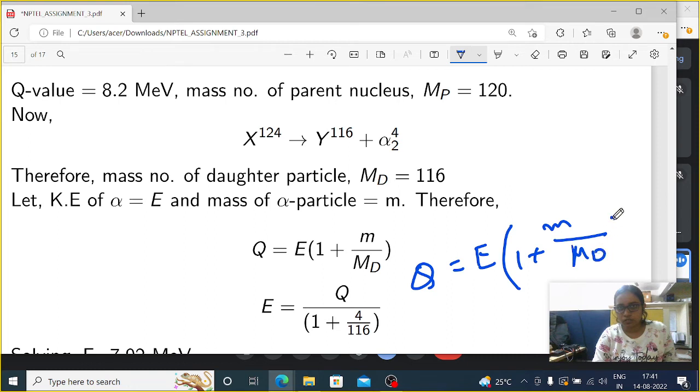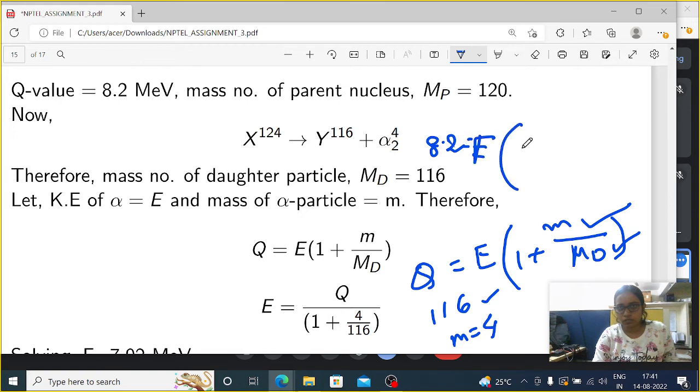What is m and what is md? m is the mass number of the alpha particle and md is the mass number of the daughter particle. So the daughter has mass number 116 and m is obviously 4. We already know Q is 8.2, equals E into 1 plus 4 by 116.